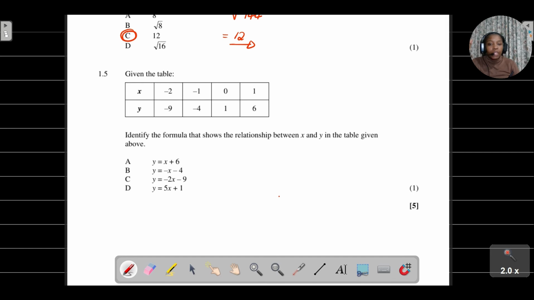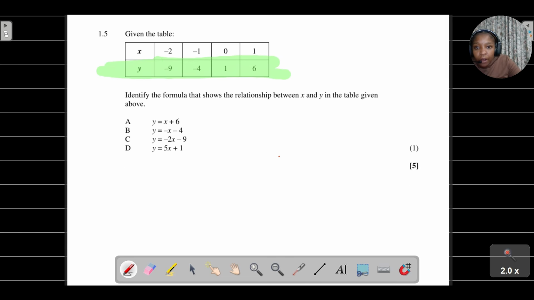What I normally do, if I am trying to determine the rule for a particular pattern, is I always just look at the output value. We can see that our output values are -9, -4, 1, and 6.